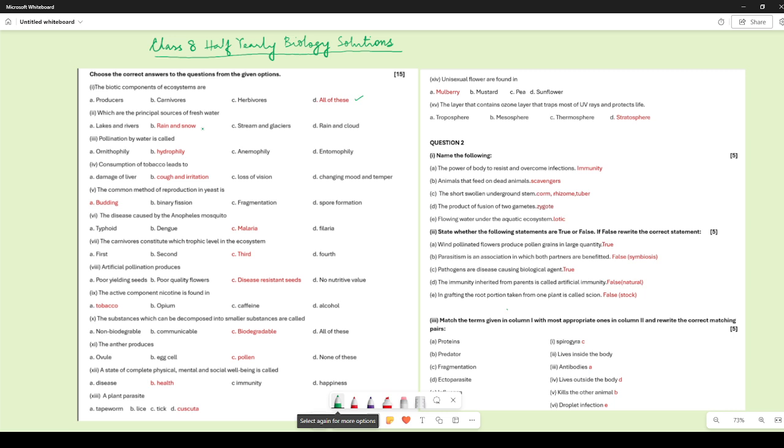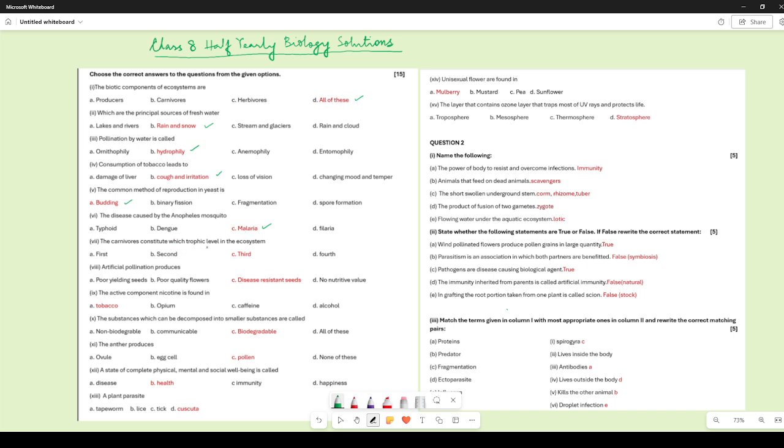Which are the principal sources of fresh water? It will be rain and snow. Principal sources, remember, all the fresh water which is present on our planet Earth comes either from rain or from snow. Pollination by water is called hydrophily. Consumption of tobacco leads to cough and irritation. The common method of reproduction in yeast is budding. The disease caused by Anopheles mosquito is malaria. We know that female Anopheles mosquito causes malaria.